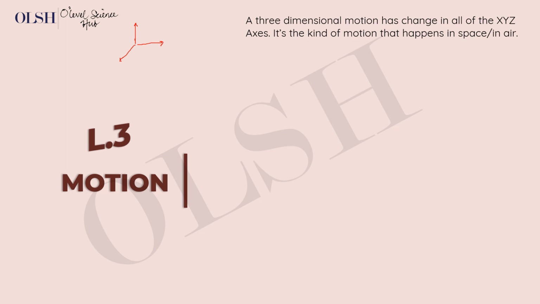If we take for example an aeroplane flying, you see an aeroplane can actually fly in any direction. It can go this way. It can actually come like this. It can go like this. So this is what a three-dimensional motion is like.